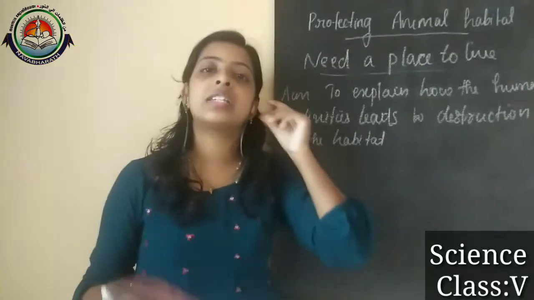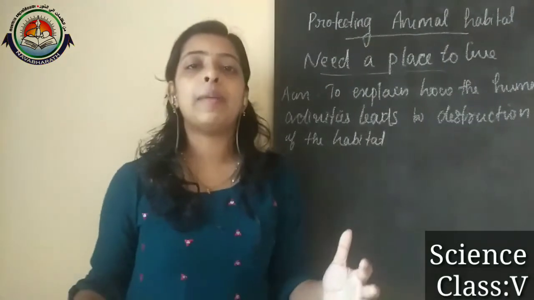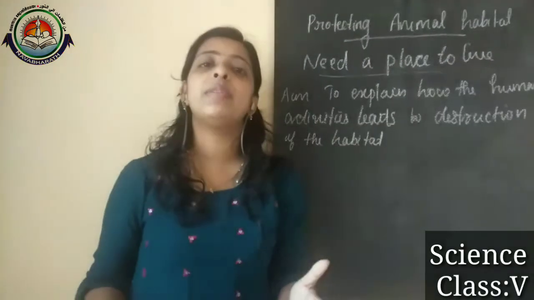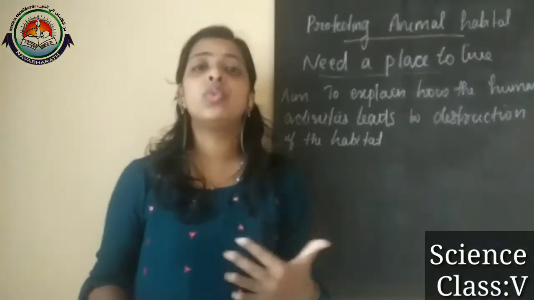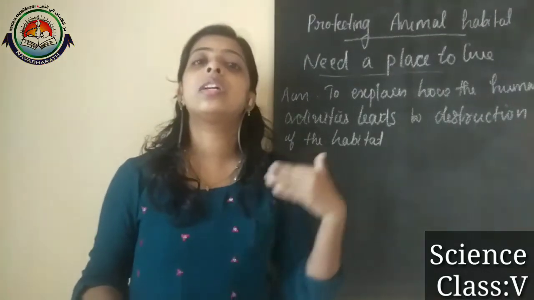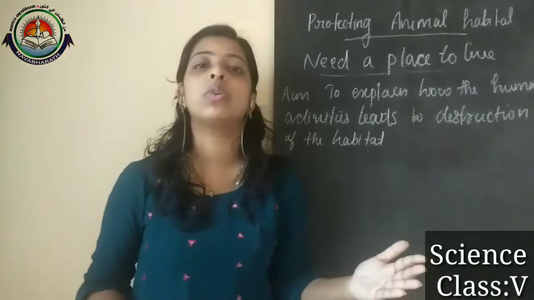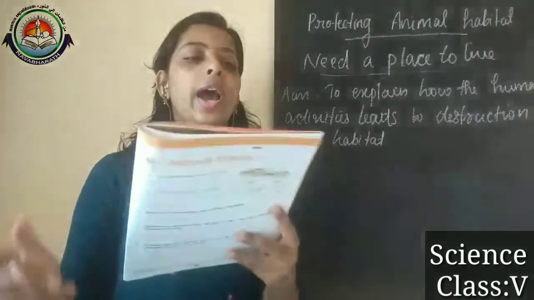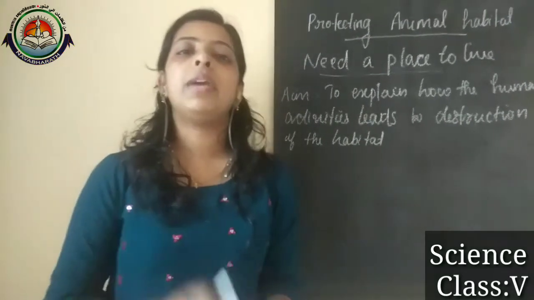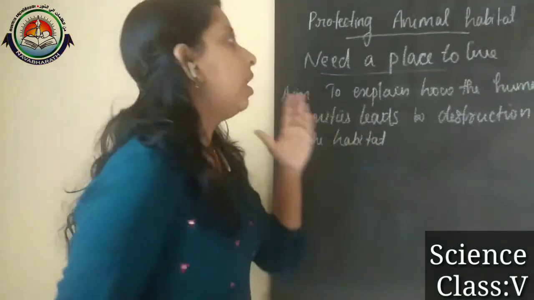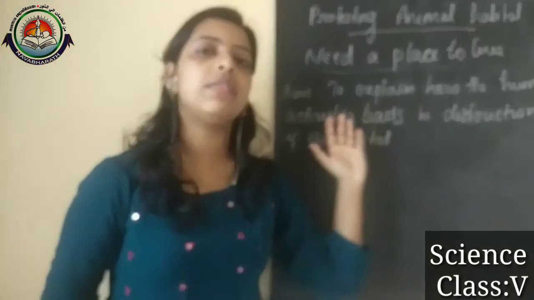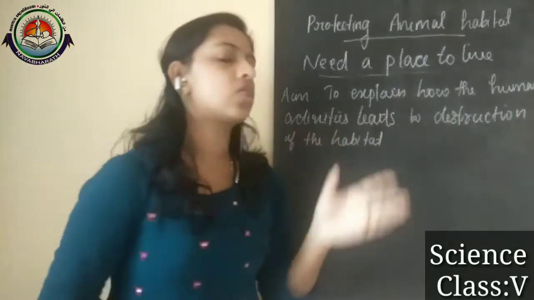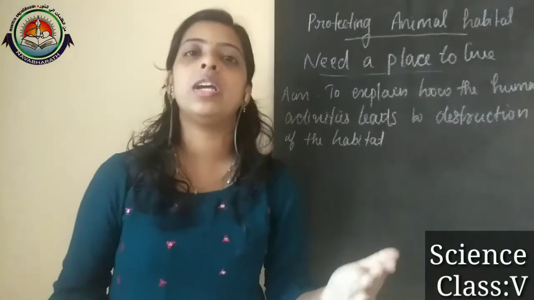And actually these grasslands and forests are the habitat of many animals, not only one animal. And if they are not getting food, water and all in their habitat, they have to search. They came to our regions mainly because of searching for food. And now these are the main reasons for the need for a place to live. In this lesson we discussed the various human activities that lead to the destruction of habitats. What are the various activities?